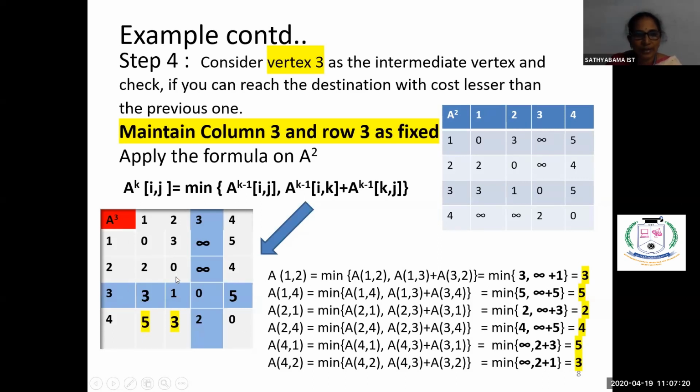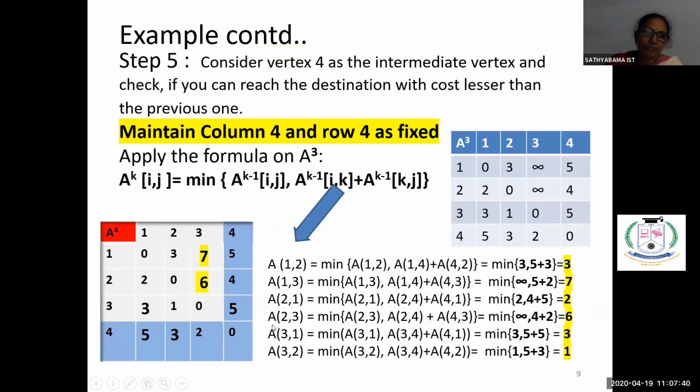So if you see this matrix, we are getting two changes, in A of 4 comma 1 and A of 4 comma 2. These are the changes we are getting in this place, right? So taking the third vertex as the intermediate vertex, we have seen what the least cost is. Now finally, taking the fourth vertex as the intermediate vertex, you have to find the least cost. So we'll proceed.